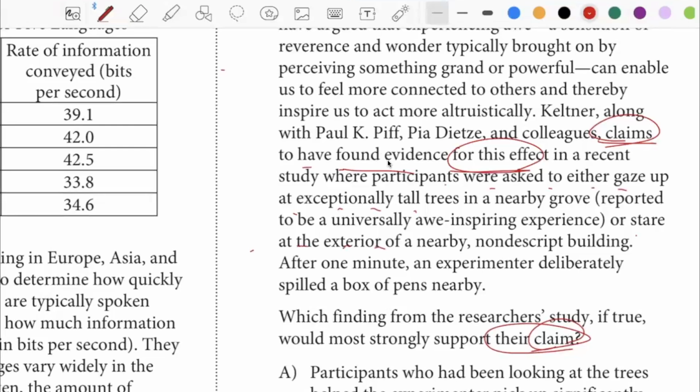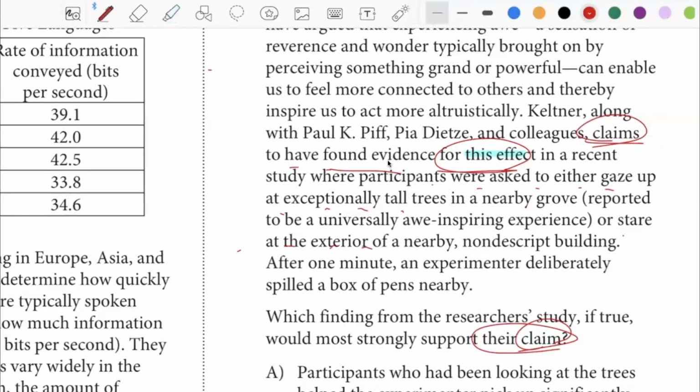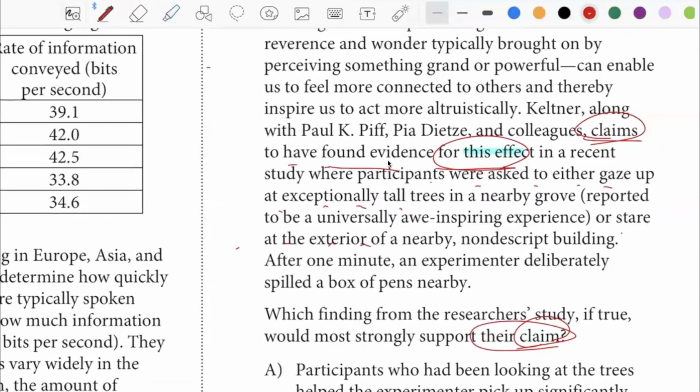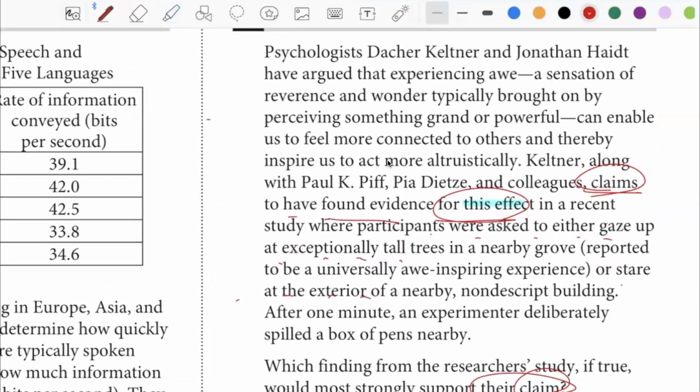Okay. So I guess the phrase that I'm interested in is for this effect. We're going to have to determine what that evidence is. The claim itself is actually mentioned here.